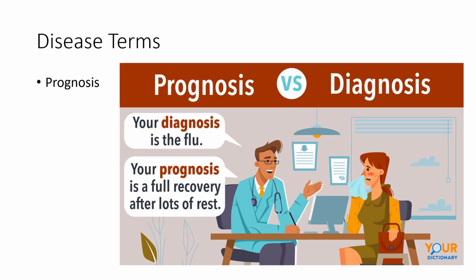As a tip for studying, if you come across a combining form and you get tripped up when you see it, if you can find an everyday word you already know that uses that combining form, it'll make it easier for you to recall. So prognosis may not be as common, but agnostic is an example of how you can make it easy for yourself to remember. Previous to this, I think we discussed the prefixes inter and intra, where we said interstate and intrastate. If you're dealing with highways, you can use a word in an example that you do know, and it'll help you remember it in the medical sense.